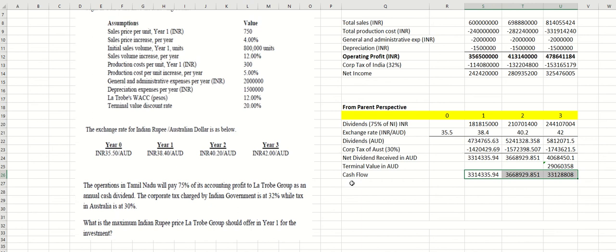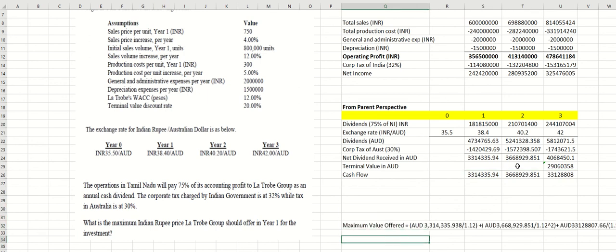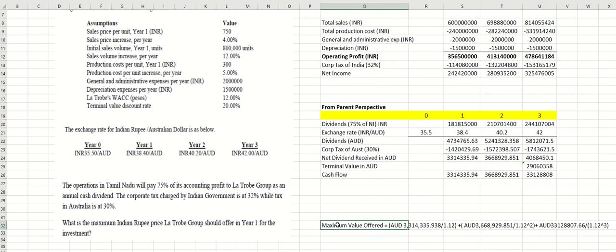After you calculate the cash flow, now you can calculate the NPV. If you want to be fast, you can always calculate it using the formula, like this: 331,4335.94 divided by 1.12, 12% here, plus the other cash flows. However, we don't call it NPV here because we don't have an initial outlay. So this is the present value of cash flow. After you calculate that, you will get the answer.